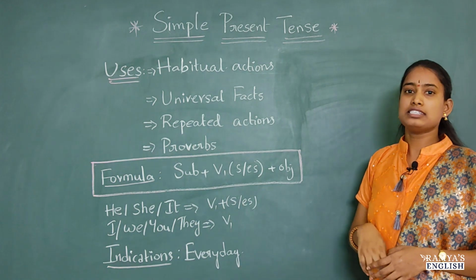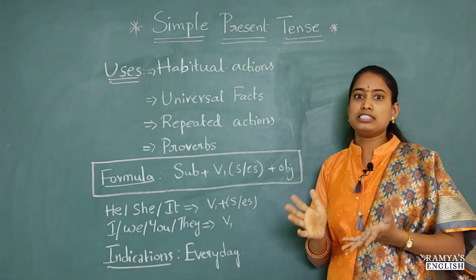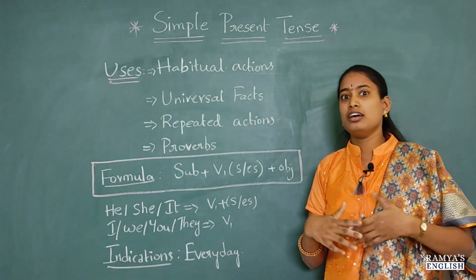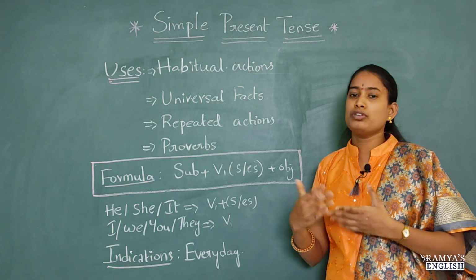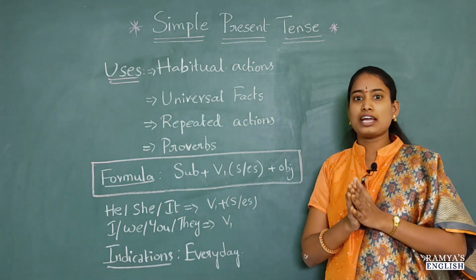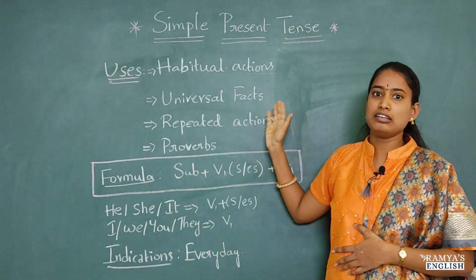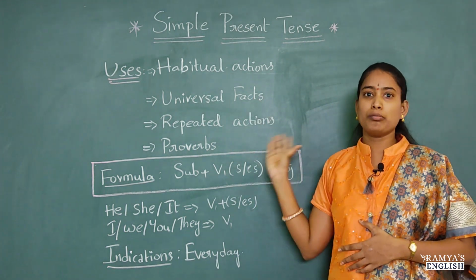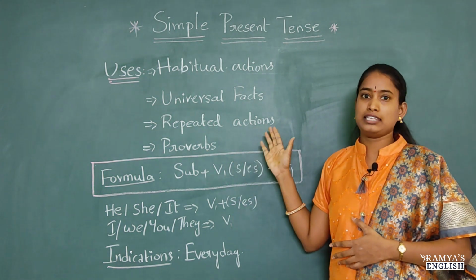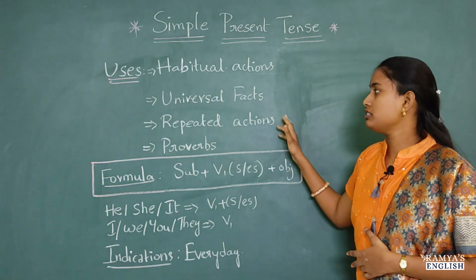And next, universal facts. There are some facts which are universally right. Even in America, even in India, Africa, to whichever country you go, those facts won't change. Those are called universal facts. They are applicable universally, globally. They do not change. So for those, we have to use simple present.